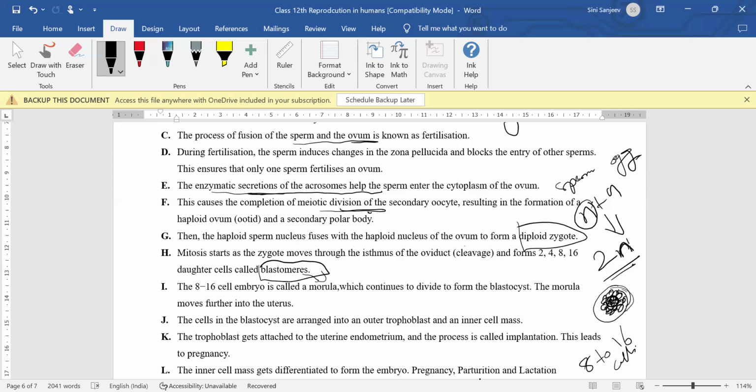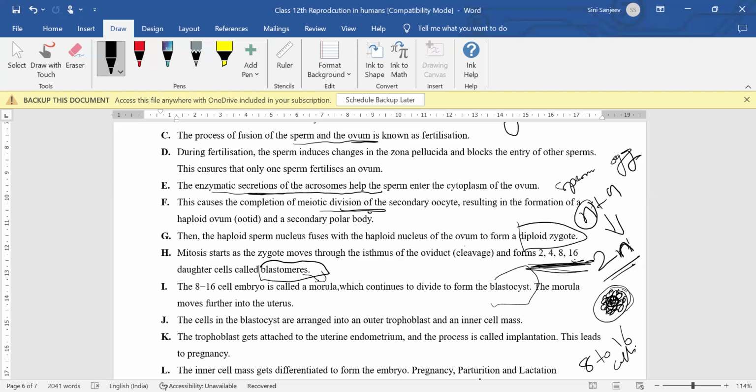Okay, so from the zygote, it is going to get converted into blastomeres, that is 2, 4, 8, 16 is the dividing ratios, and then it gets converted into the next structure, which is morula, which is an 8 to 16 cell embryo. Then again it starts dividing and forms the blastocyst.